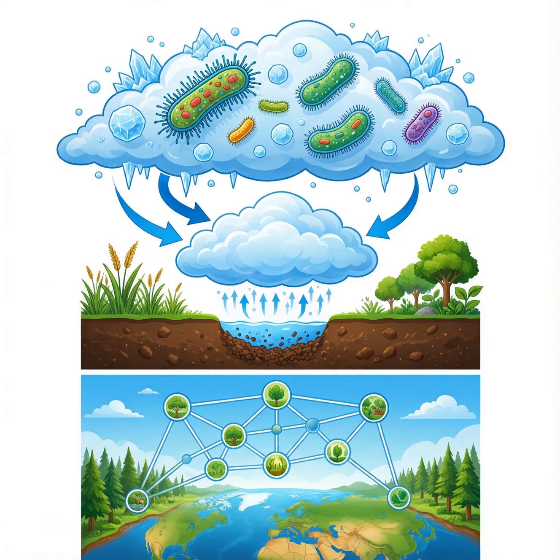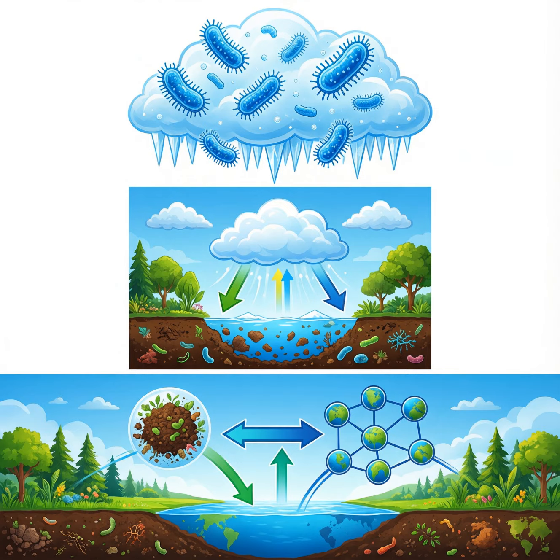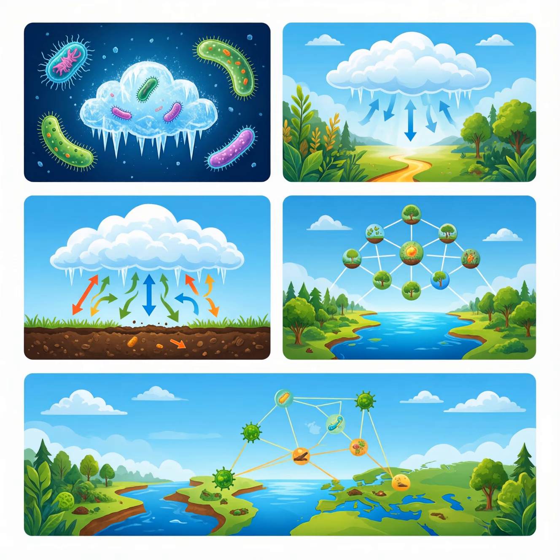Some bacteria possess surface proteins that act as ice nucleators. When these proteins encounter water droplets, they trigger ice crystal formation. Ice crystals grow into cloud particles, influencing precipitation patterns worldwide. Thus, microbes help regulate the planet's hydrological cycle through cloud chemistry.